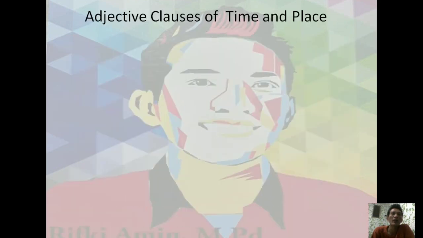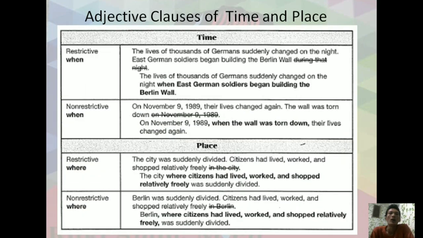Adjective clauses of time and place. It is the last, I think. Okay, when you want to give an explanation or give more detailed information using time and place, we need the subordinators when and where here. For time, restrictive and non-restrictive use when, and for place, restrictive or non-restrictive use where. Okay, take a look here.